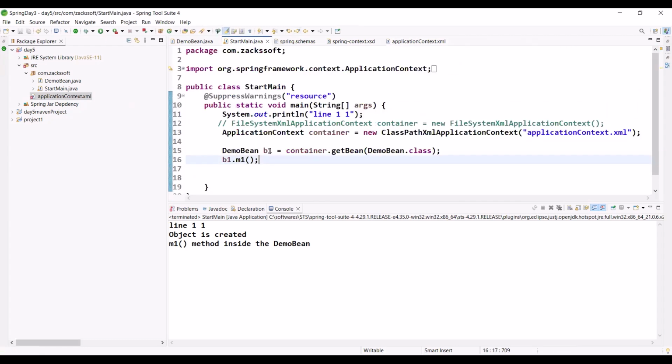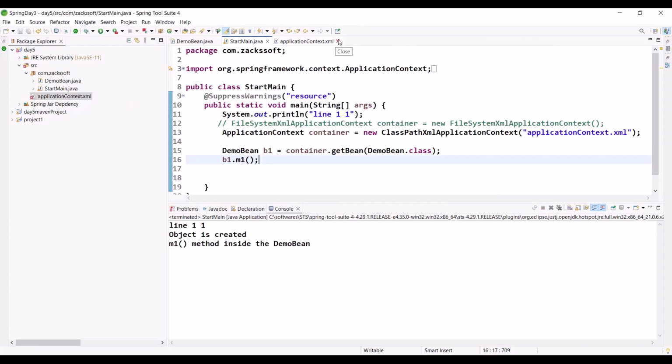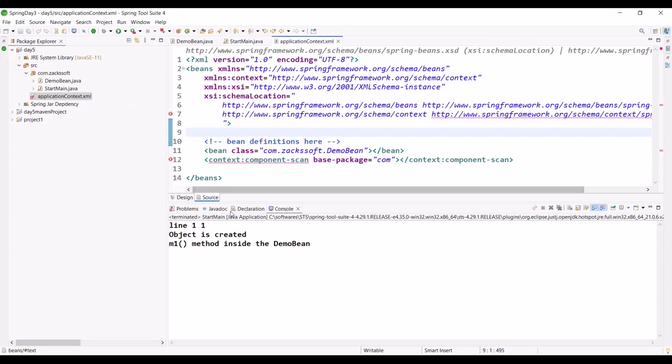Why not? We can run the program, no issues. There is no error. I repeat again. If you find a mistake in the application context, no problem. Should I repeat anything? I repeat again.